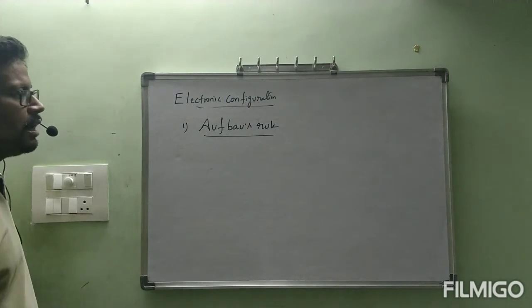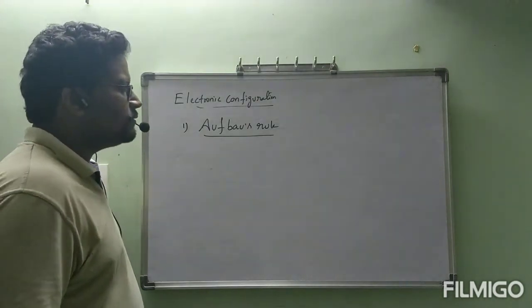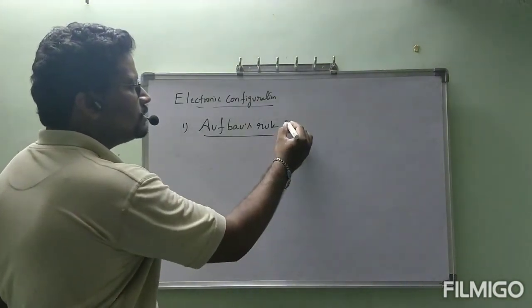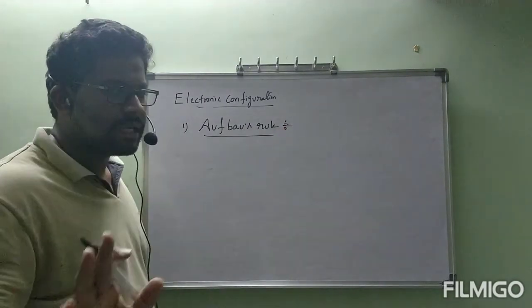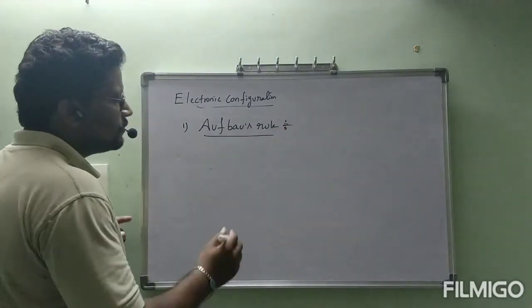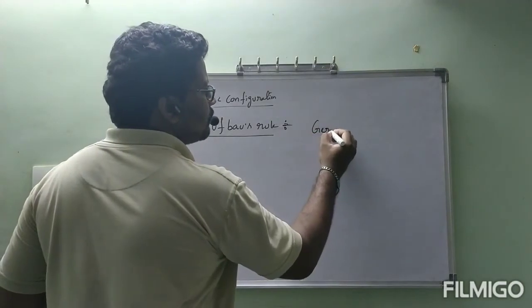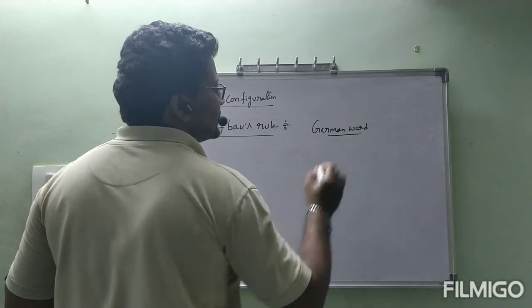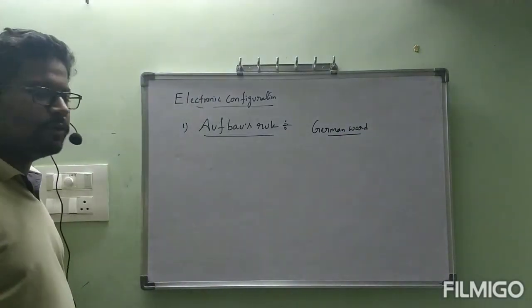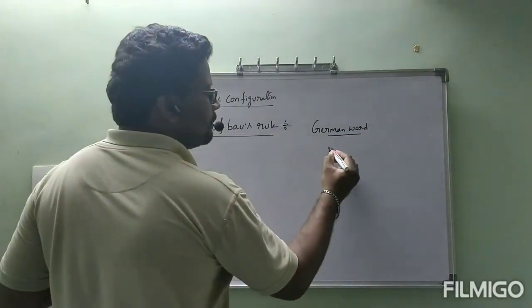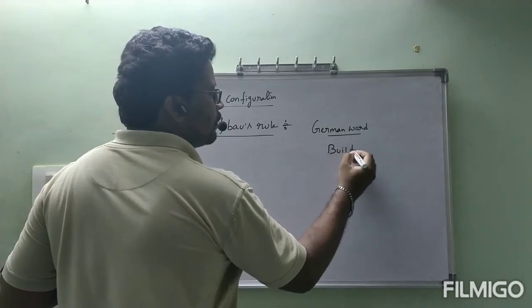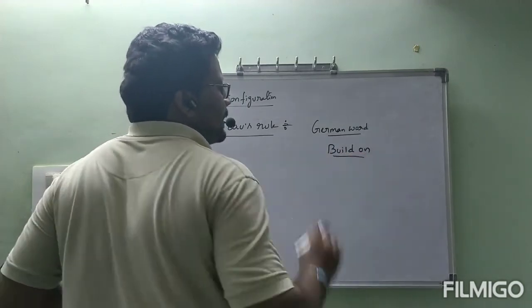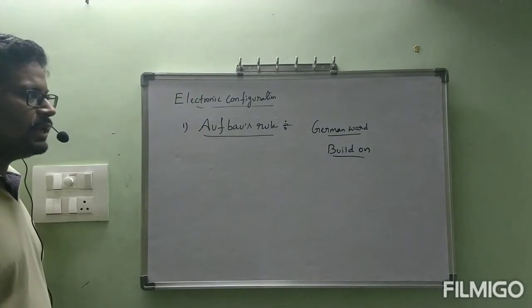Please don't think Aufbau is the name of a scientist. It is a German word meaning build on.